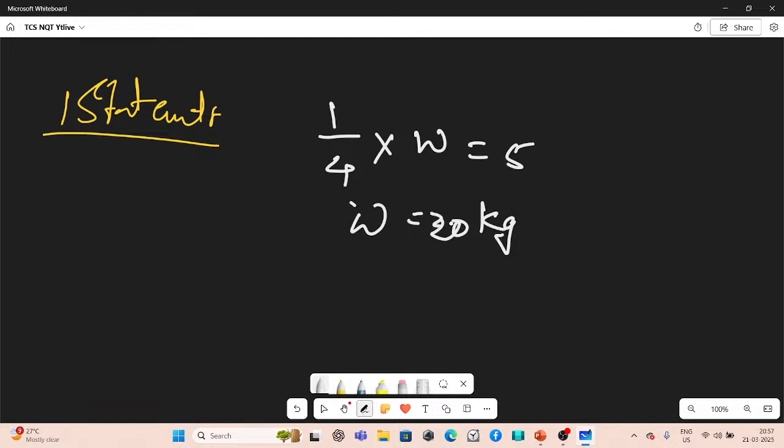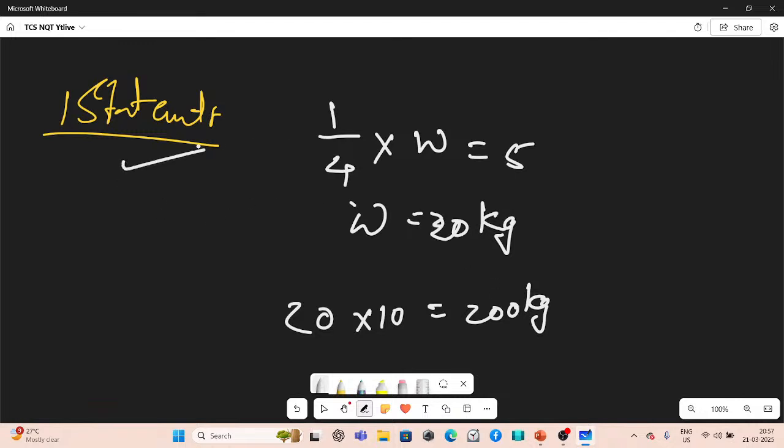So we can decide the weight of one pole, that is 20 kg. Now we need the total weight of 10 poles. Multiply it by 10, and we get 200 kilograms. So statement 1 alone is sufficient.